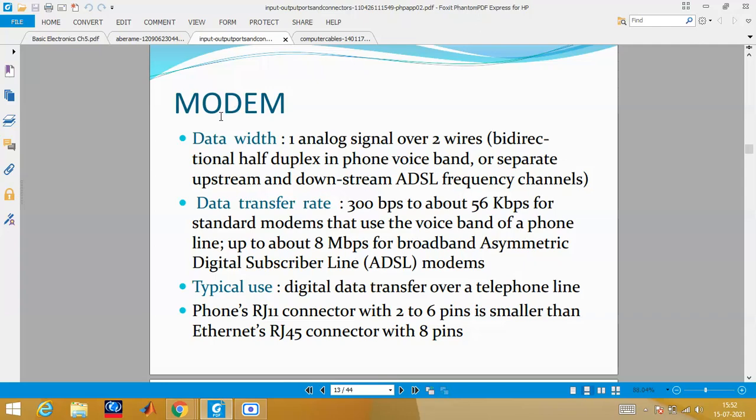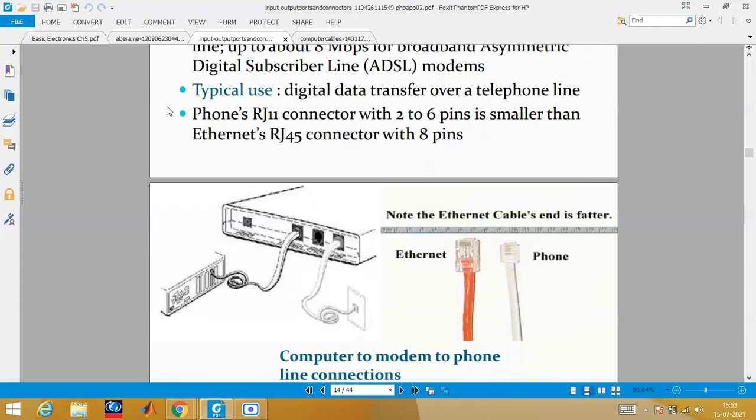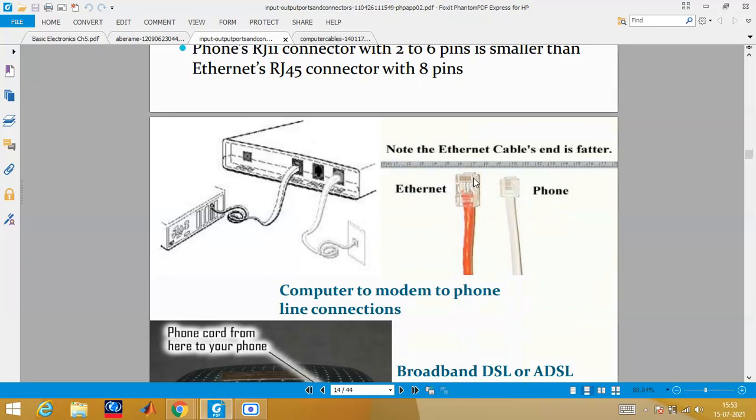Then the modem, this is very important. You must remember the modem full form: modulation plus demodulation. This modem we will be using where we are connecting the internet line with our PC. So with a router, after the router we'll have a modem, and then from the modem to the PC. It is doing the function of modulation and demodulation. You can see this Ethernet cable, phone cable, how we are connecting.